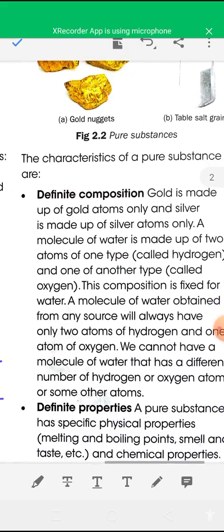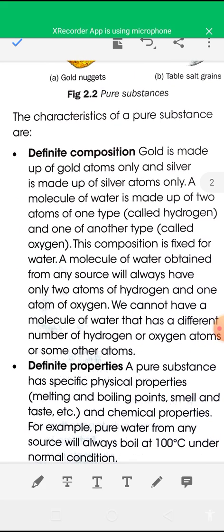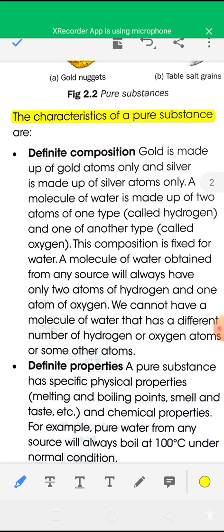Now see the characteristics of pure substances. The first one is definite composition, the most important characteristic of a pure substance. For example, gold is made up of only gold atoms, and silver is made up of only silver atoms. Water is made up of only water molecules.